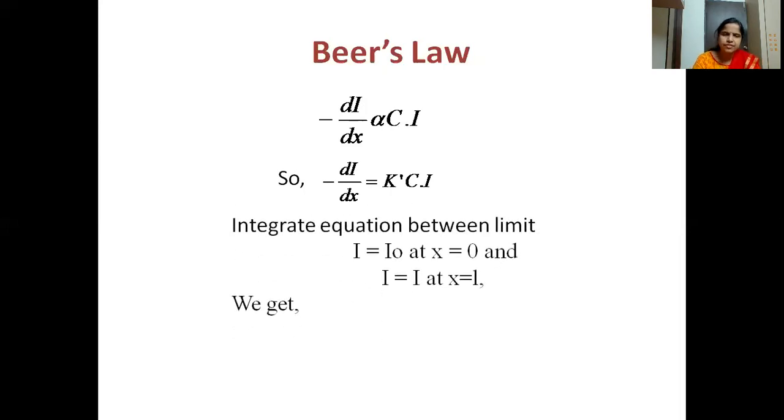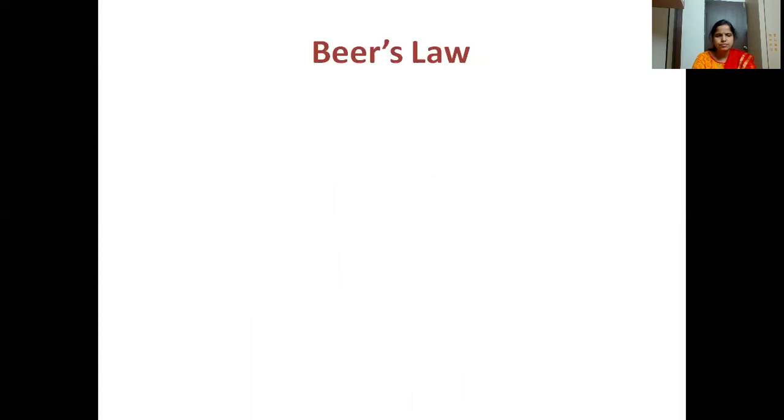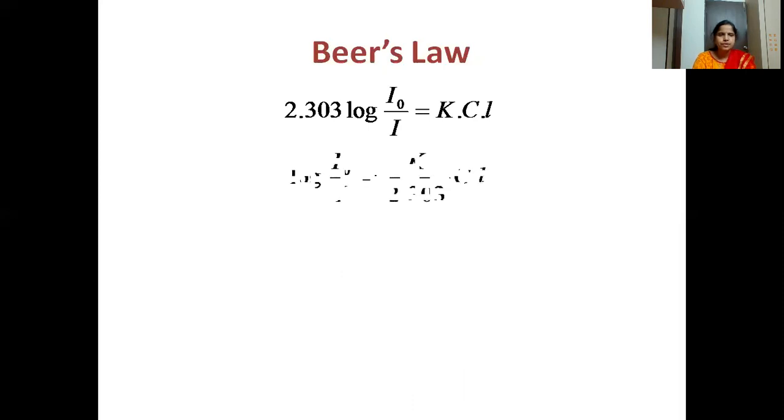Then again, if we do the integration, we get ln I by I naught is equal to minus K prime Cl. Now again converting this ln to the logarithm, we get 2.303 log I naught by I is equal to KCl.